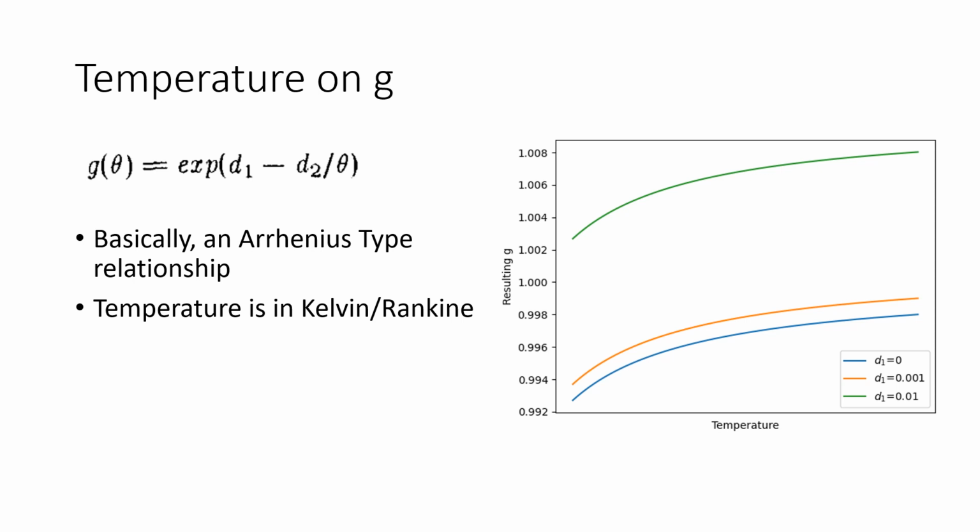We have seen earlier that temperature is only going to increase, so the negative exponent will decrease and the value of G is going to approach 1. If D1 is non-zero, then G is going to approach whatever e to the D1 is, but the value of G will always be at its lowest at the start of the deformation and increase with the temperature.